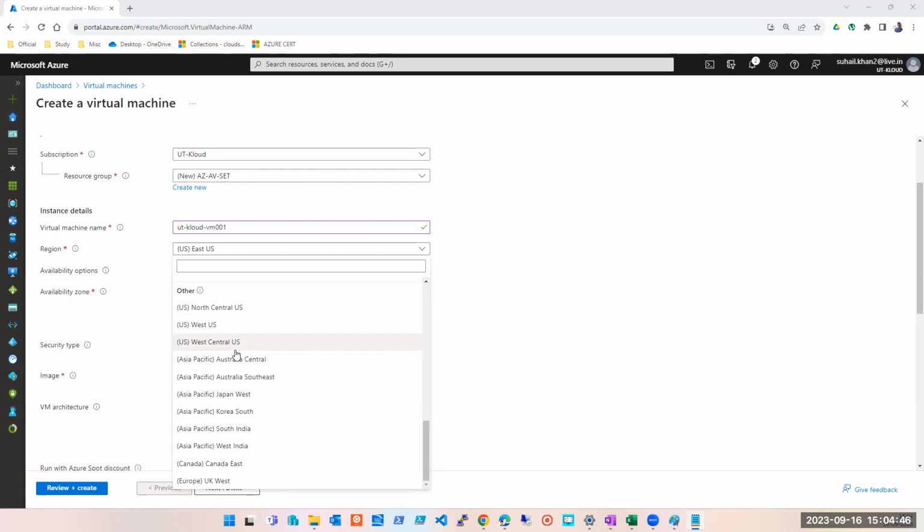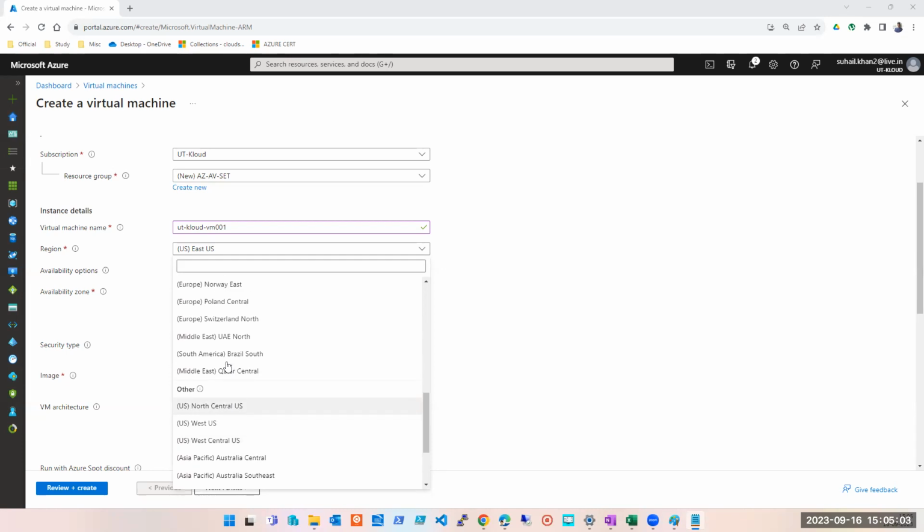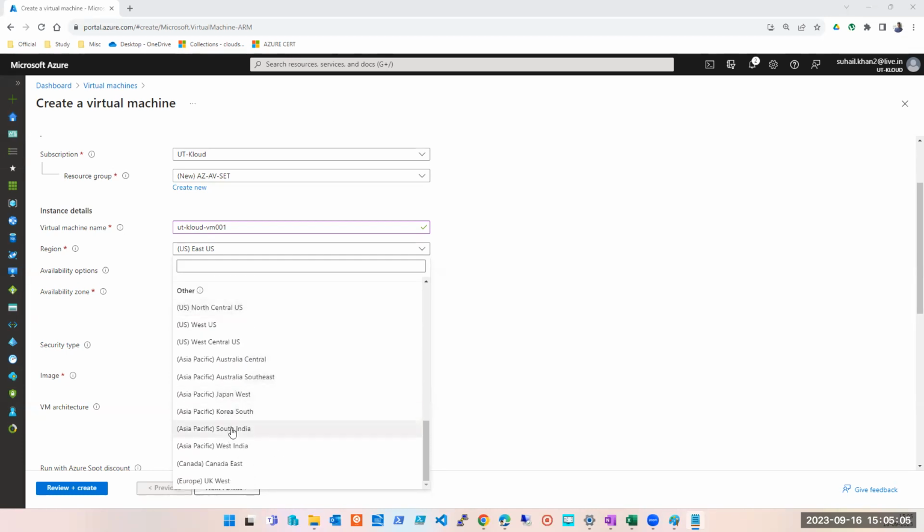What Uzef was trying to say is that in India we have three regions: West India, South India, and the third one is, I think, still not up. So Central India is there, right? Okay, can't see it.